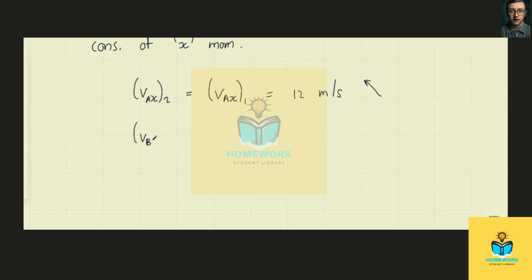Now, vB x2 is equal to vB x1, and this is equal to 0. So B has no component of velocity along the x-axis before or after the collision.